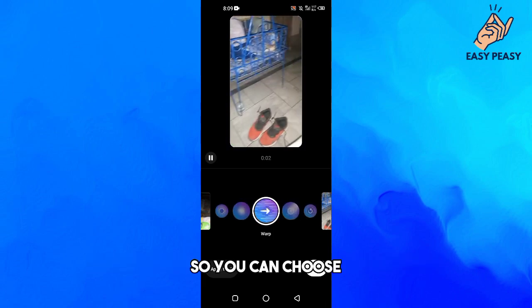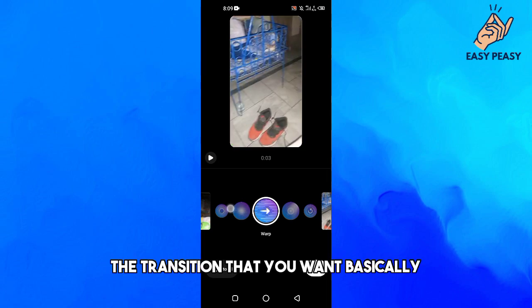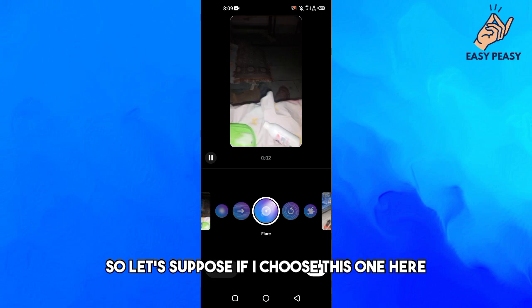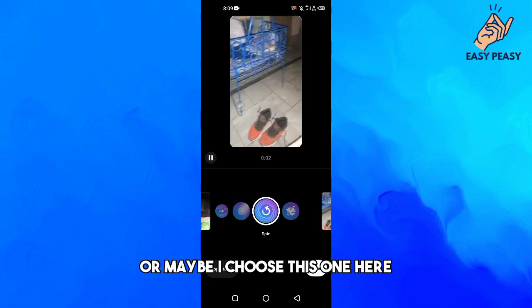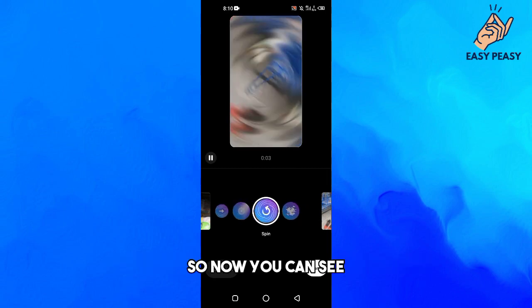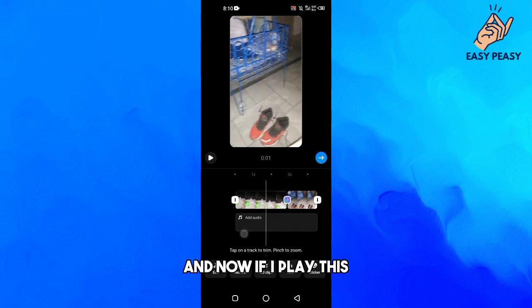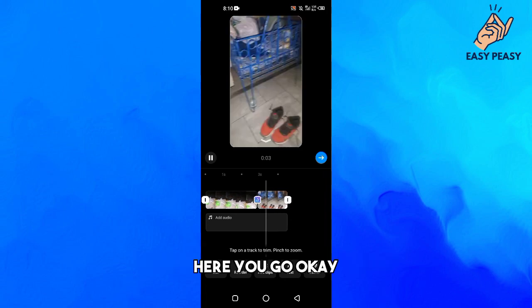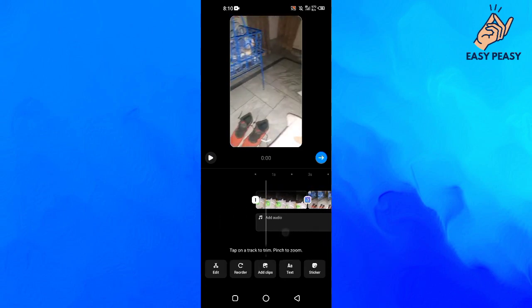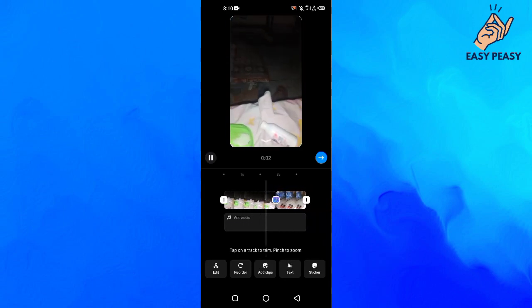Okay, so you can choose the transition that you want basically. So let's suppose if I choose this one here, or maybe I choose this one here. So now you can see, and then you will tap on done, and now if I play this, you will see a transition effect. Here you go. Okay, if I just play it again, you can see the transition.